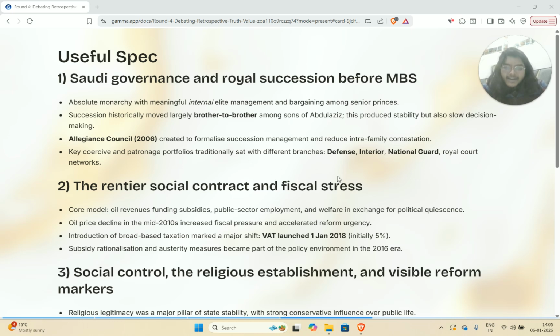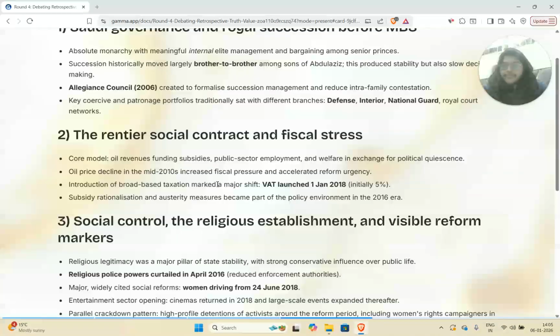Maximum is maybe a wrong word because there are other sources of funding. So even though there wasn't any strict democracy in Saudi Arabia, there were still different branches that had some level of decentralization of power. You may think that defense, interior and national guard to a certain extent cover the same portfolios, but there was a very strict delineation of what each of these individual branches is supposed to do.